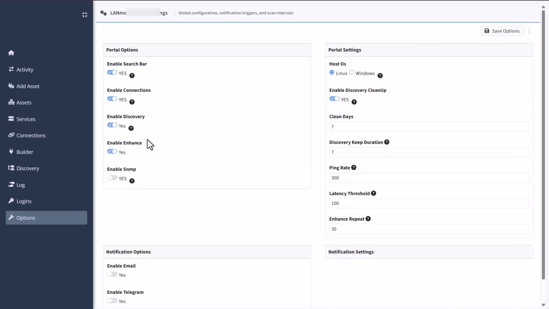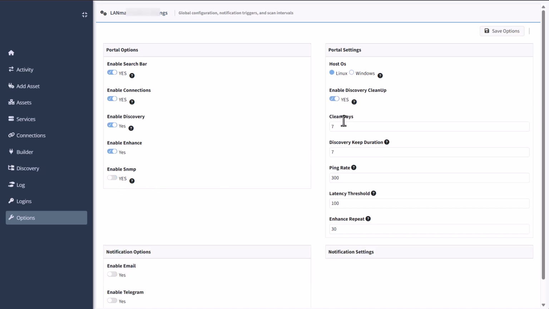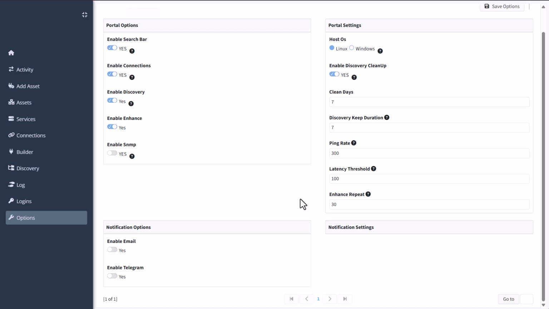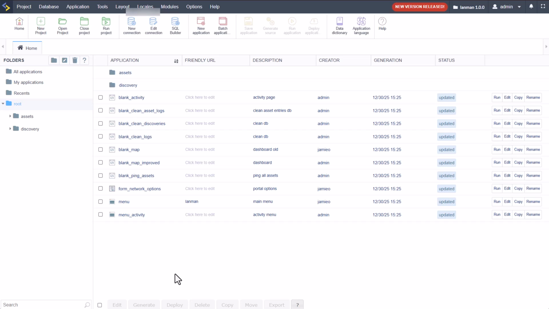Discovery is also there, and notice that also removes then the relevant fields from here, like the ping rate, the latency threshold, the enhance, repeat, the SNMP, and so forth. The cleanup you've got here as well. So everything removes, or depending on whatever you've got going on there. Now, all of that is built into those scripts. Now, you do need to then deploy those on the server.